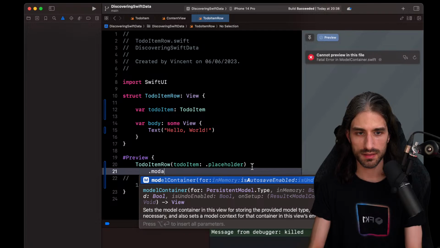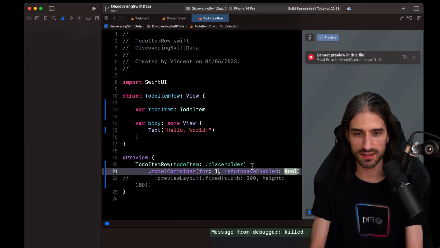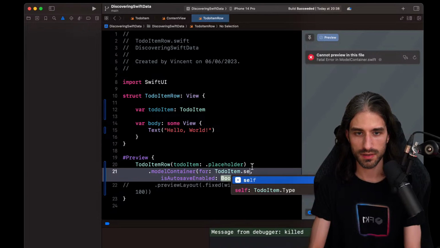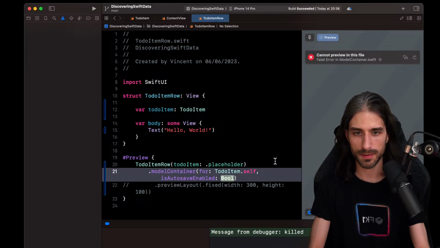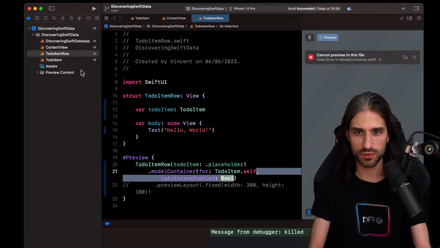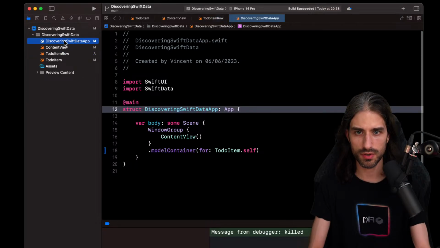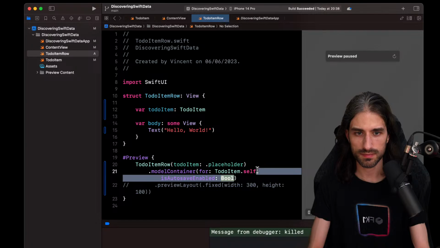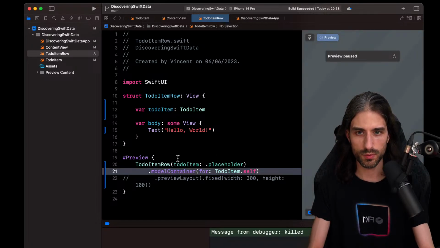Okay, so I guess I should do something like that. So to do item self. I think I can just pass like, do I need to put autosave enabled or not? Here it wasn't provided, so I guess I can just omit it. And so I guess I would need to import Swift data indeed, or at least in the preview.